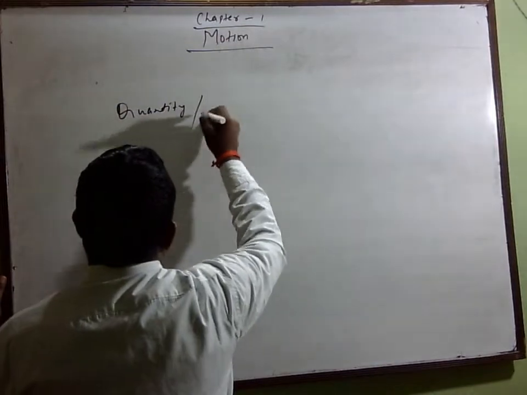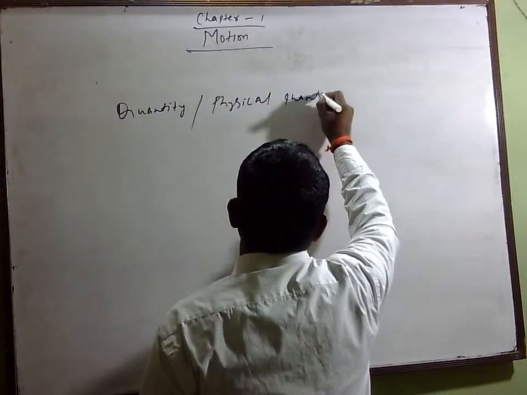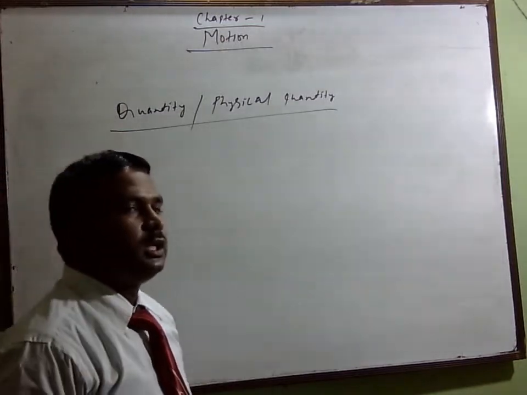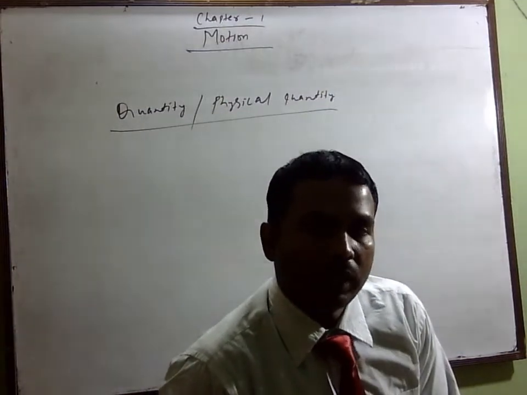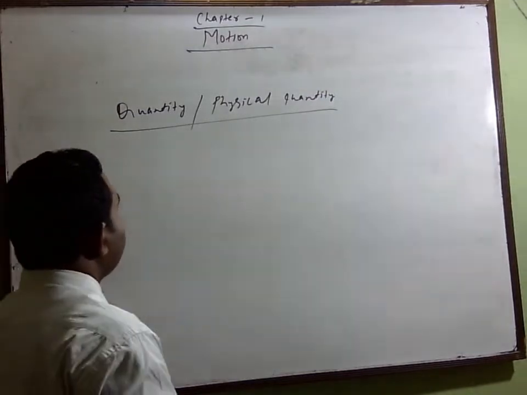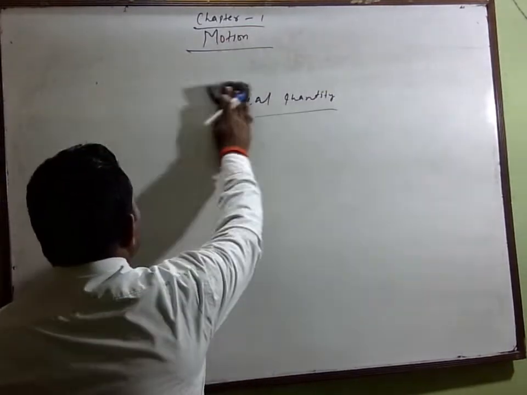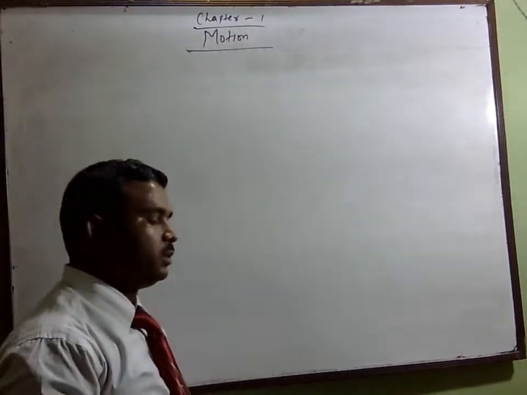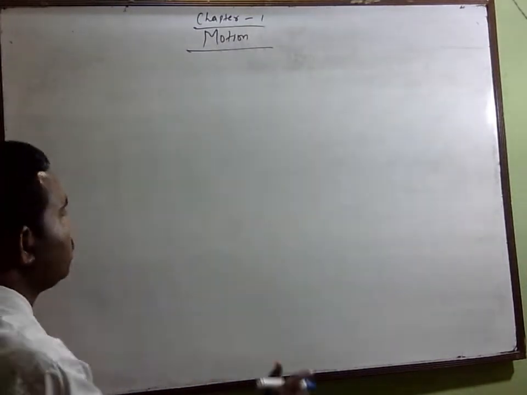Physical quantity. Yes, a quantity we can say is anything which can be measured directly or indirectly. The quantity is divided into two groups, so we will know the types of quantity. But first, what is a quantity?